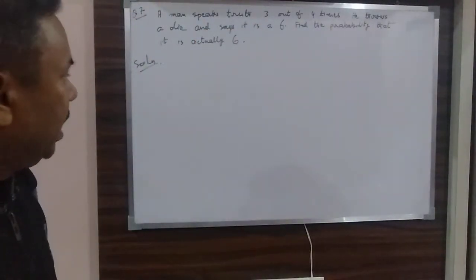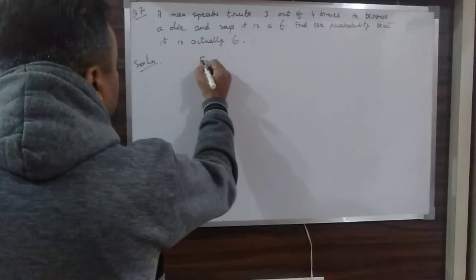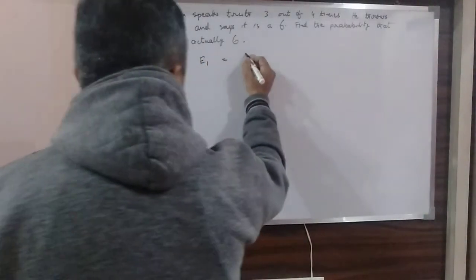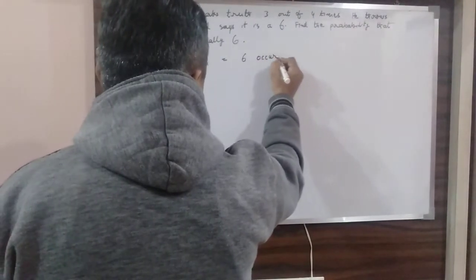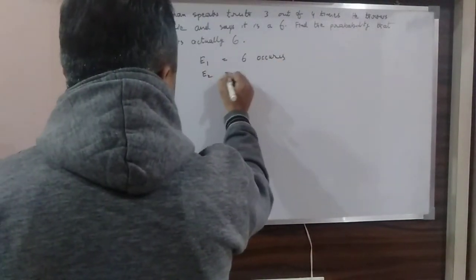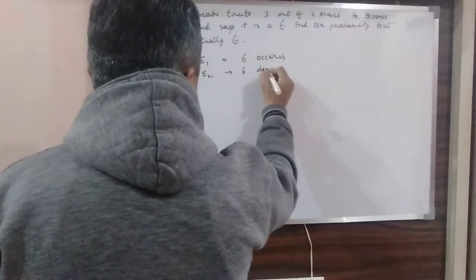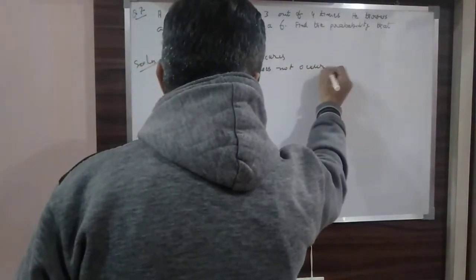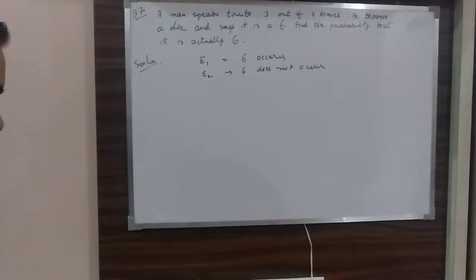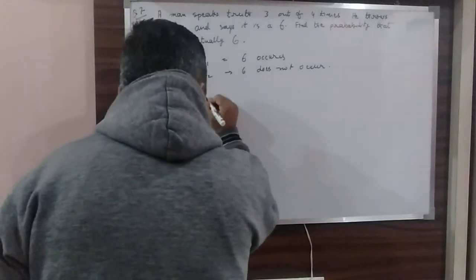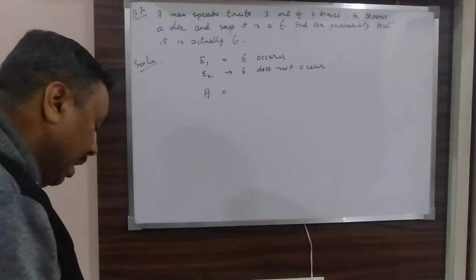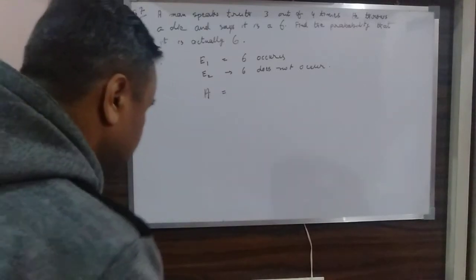I will take 2 events. Suppose I take event E1 as 6 occurs, and E2 as 6 does not occur. Okay, 6 is coming or 6 not coming, and I will take another thing, that the man says that it is a 6.